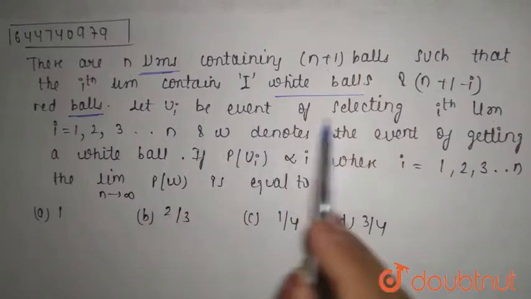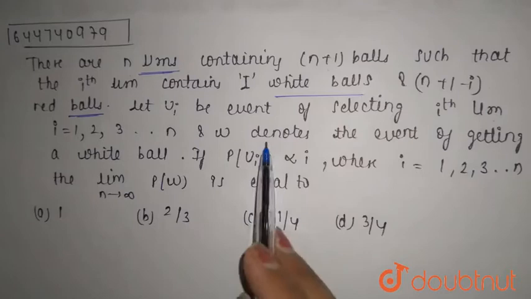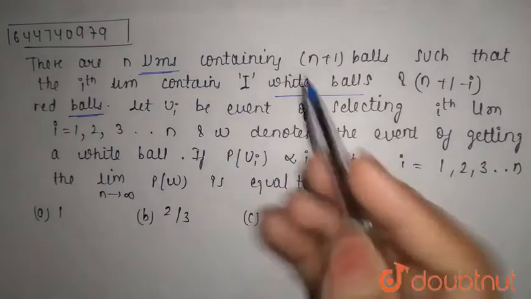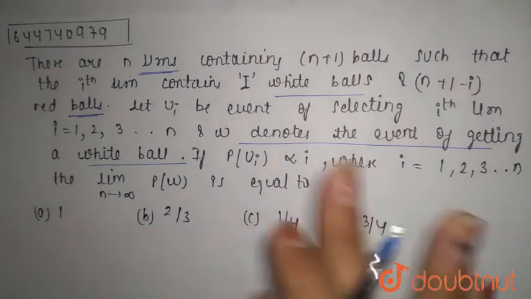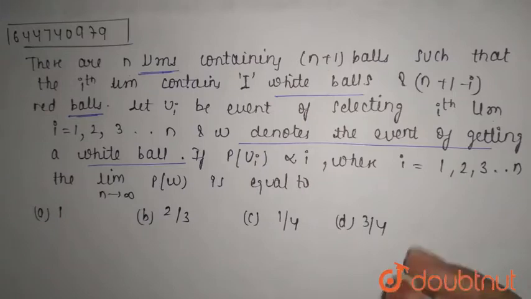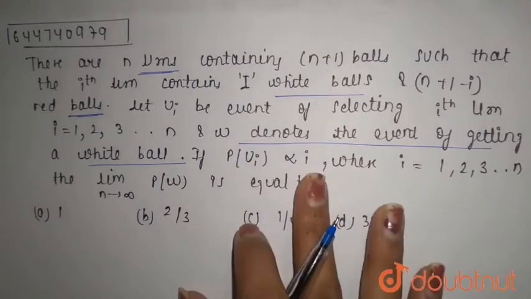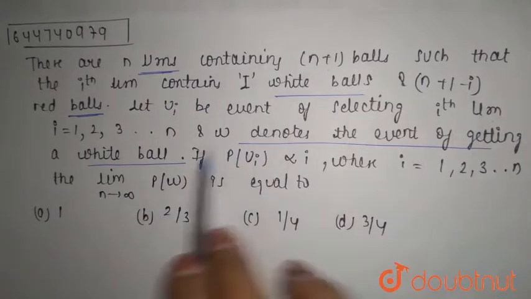Let Ui be the event of selecting the ith urn, i equals 1, 2, 3 up to n, and W denotes the event of getting a white ball. In this question, the easiest thing is that we do not have to assume what W is, what E is, and what S is. We just have it given that W denotes this, Ui denotes this, etc.